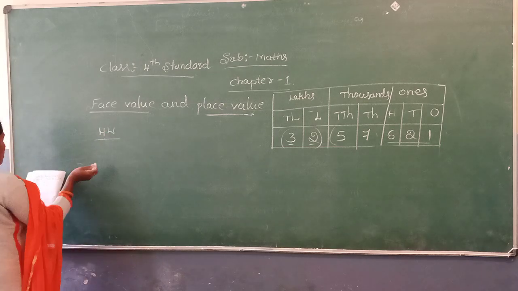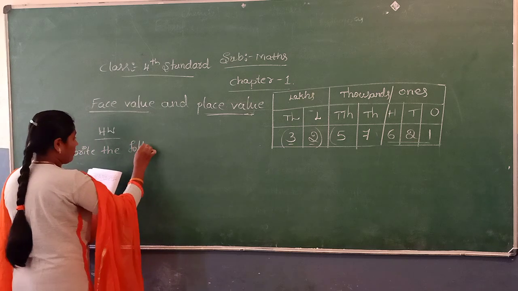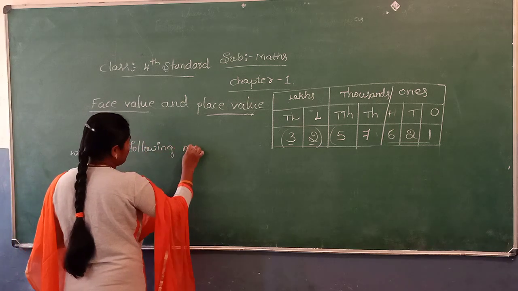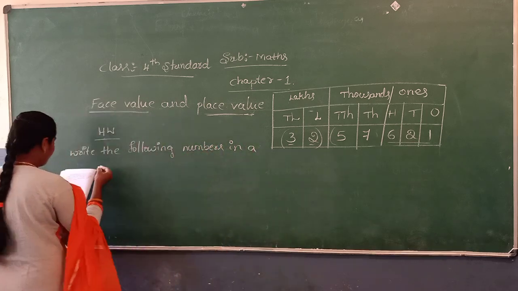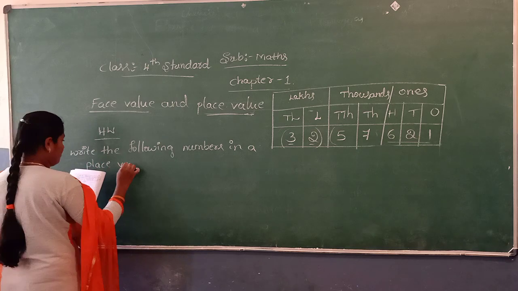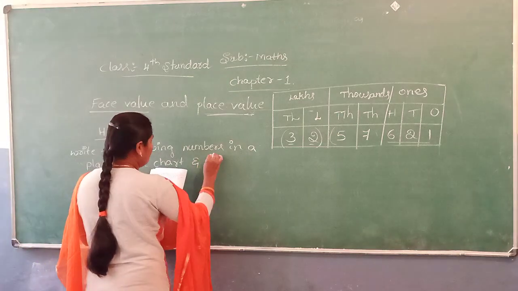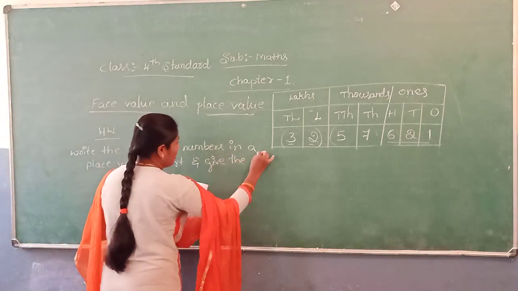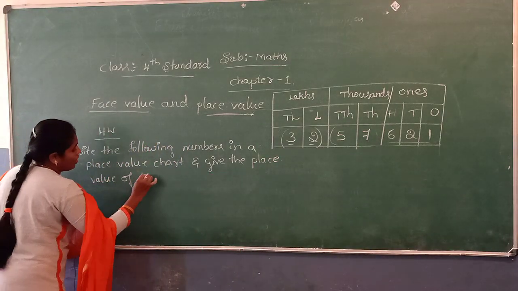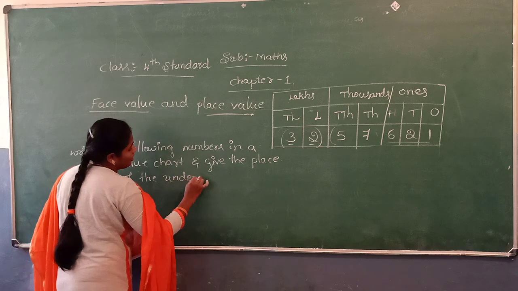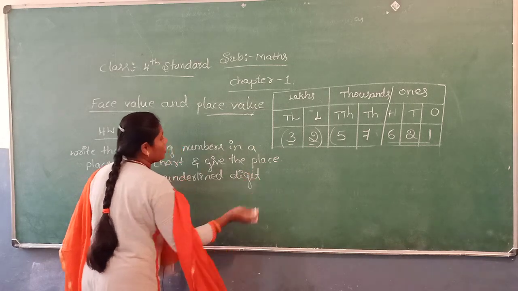Homework: write the following numbers in a place value chart and give the place value of the underlined digit. First one.